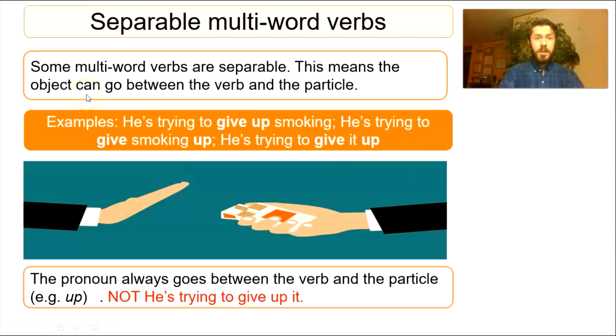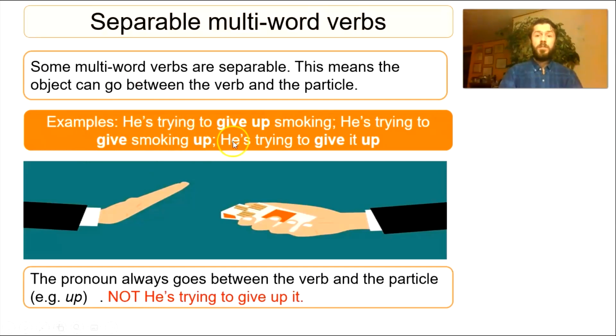So this same one, right? We can say give up smoking. In this case, the verb give and up are together, right? But as I said, it's a separable phrasal verb. So we can also say he's trying to give smoking up, right? As we said before, in this case, the object goes between the verb give and the particle up.